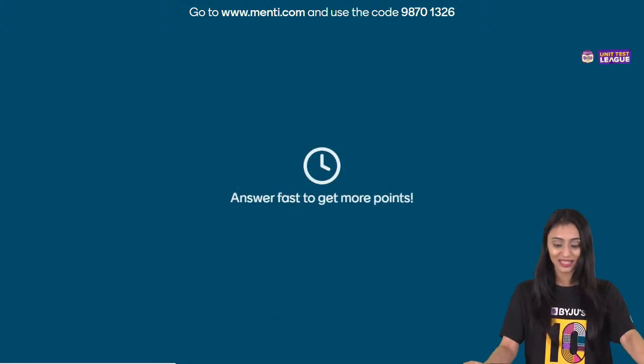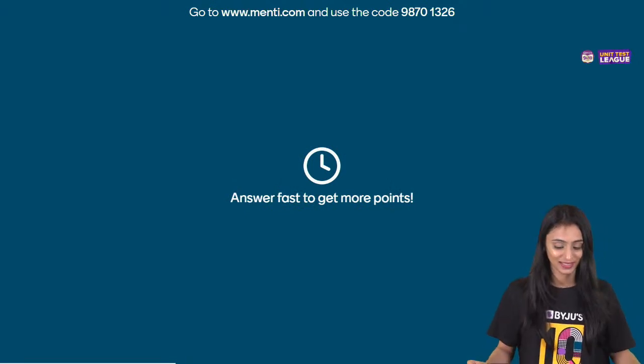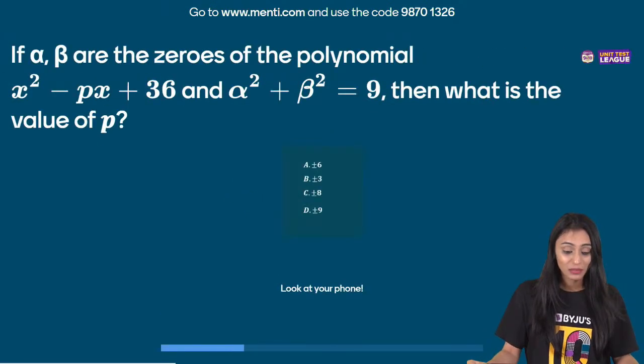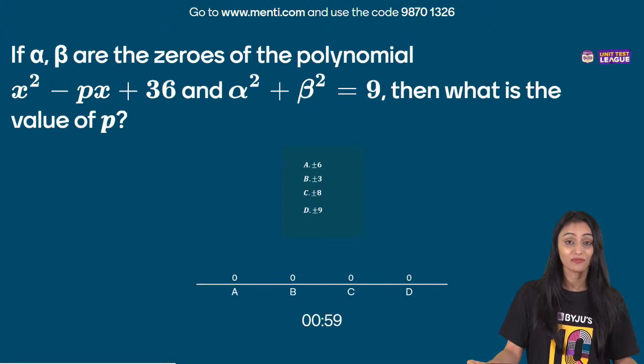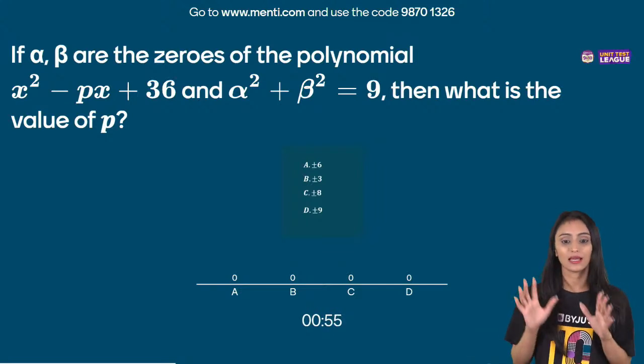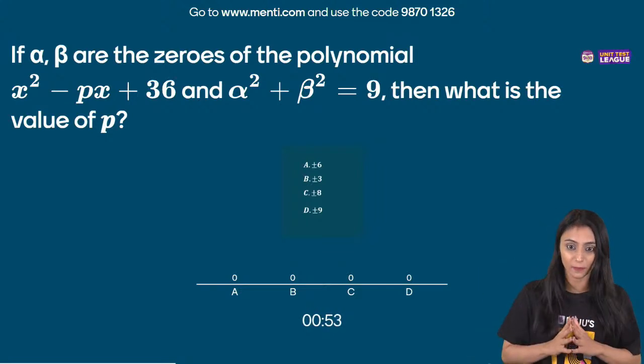Right, question number 3. Let's quickly take a look. If alpha and beta are the zeros of the polynomial x square minus px plus 36 and alpha square plus beta square is equal to 9, then what is the value of p? Yes, this question I can say it's a trickier one. Now let me see who all can answer this.